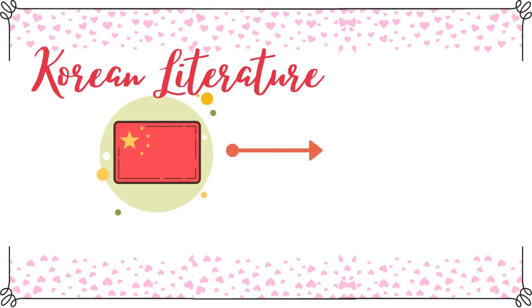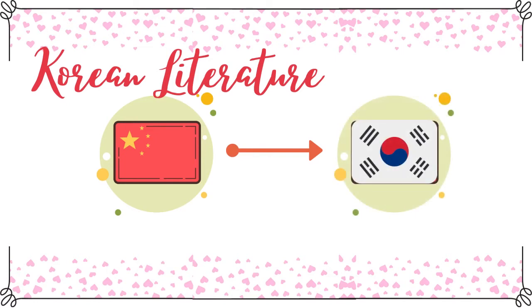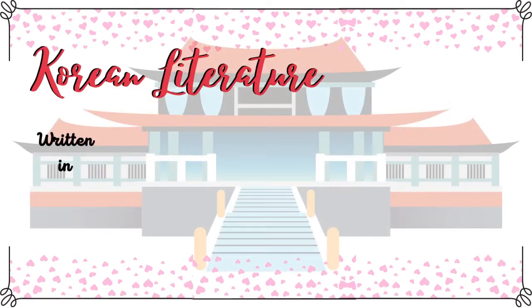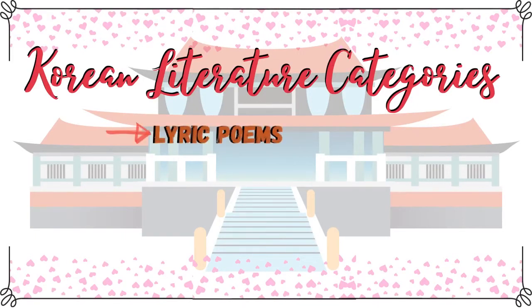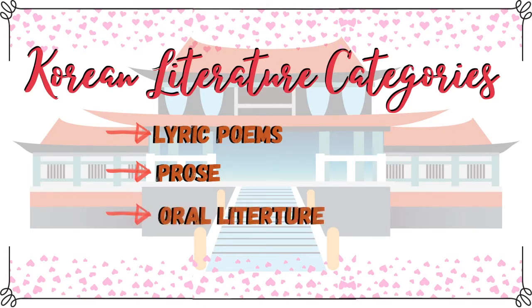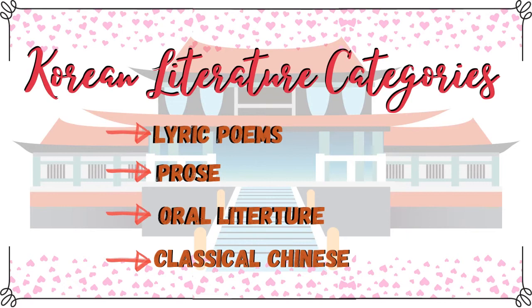style. The literary language was written in Chinese ideographs, even after the invention of the Korean phonetic alphabet until the end of Yi Dynasty. Literature written in Korean falls into 3 categories. First is Hangul, next is Ido, and the last one is Classical Chinese. The most general categories are lyric poems, prose, oral literature, and literature in classical Chinese.